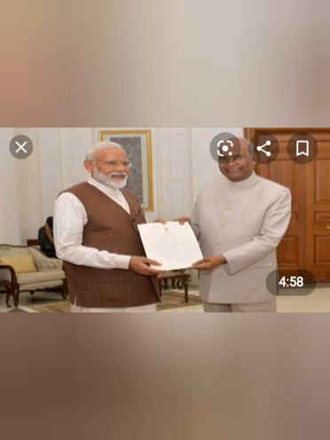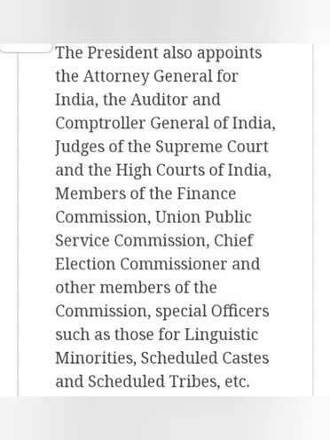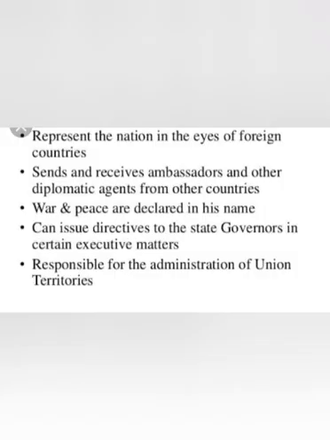The President has the power to appoint and remove the high dignitaries of the state, like the Attorney General of India, Auditor General, judges of Supreme Court and High Court, governors, chief election commissioners, etc. They are appointed and can be removed by the President. The President represents the nation in the eyes of foreign countries, sends and receives ambassadors and other diplomatic agents from other countries. War and peace are declared in his name.